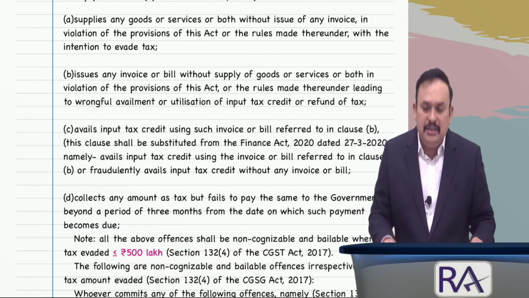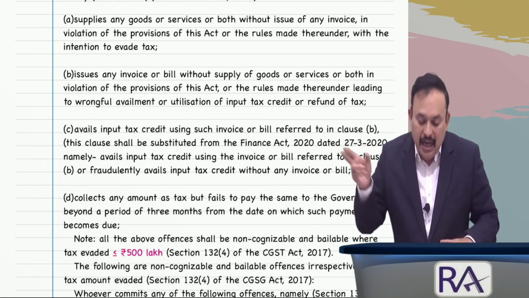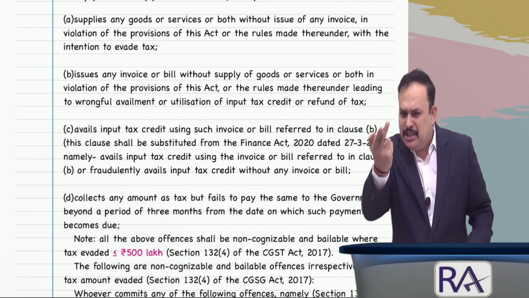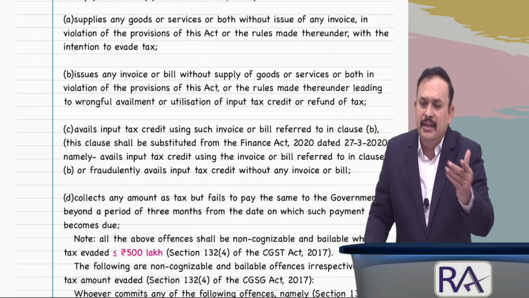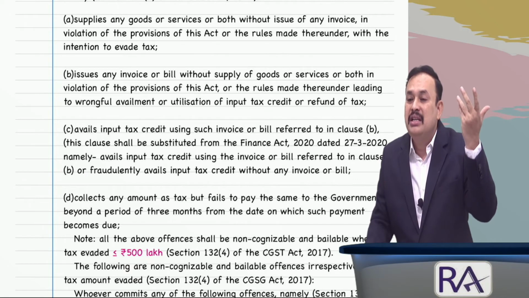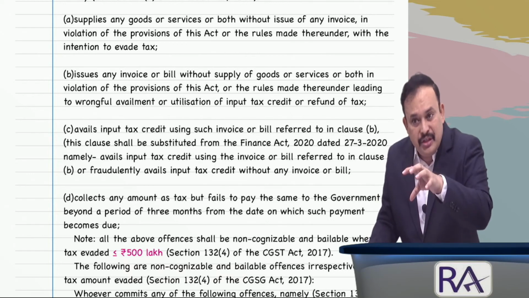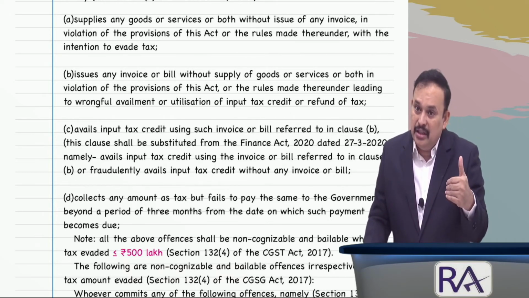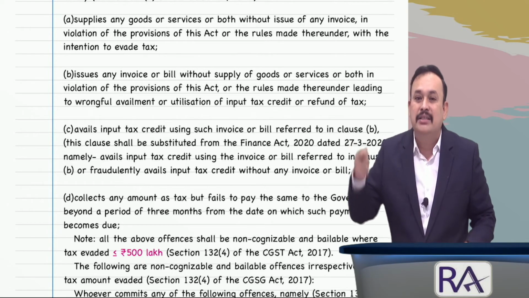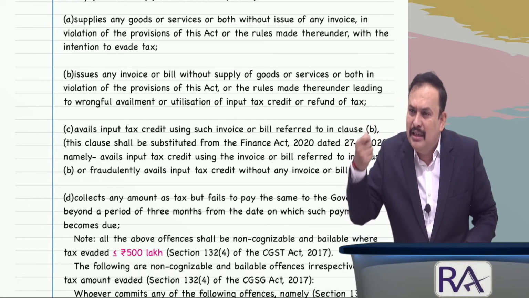And also we referred here to an important amended provision, Finance Act 2020, where the law of the land says: Mr. expert in the GST, maybe a tax practitioner, maybe a chartered accountant, a cost accountant, a company secretary or an advocate in practice, especially in GST law, if you are the person causing the offence and retaining the benefit of anything through your client, and revenue loss is caused, the department will levy the penalty under section 122, 2A, 10% of the tax or 10,000 whichever is higher, other than fraud.